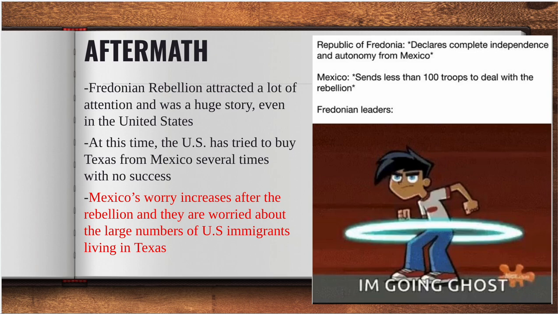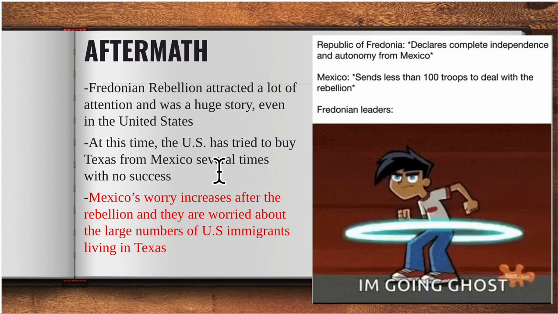So aftermath, all right? The Fredonian rebellion attracted a lot of attention. It's a huge story. It's in the newspapers in the U.S. It's making it all the way over to Europe. People in Mexico are continuously talking about it, all right? And at this point, we're talking the 1820s, all right? United States has tried to buy Texas multiple times from Mexico, but Mexico's not hearing the offers. It doesn't matter if it's 10, 15, 20 million. Mexico says, nope, we don't want it.